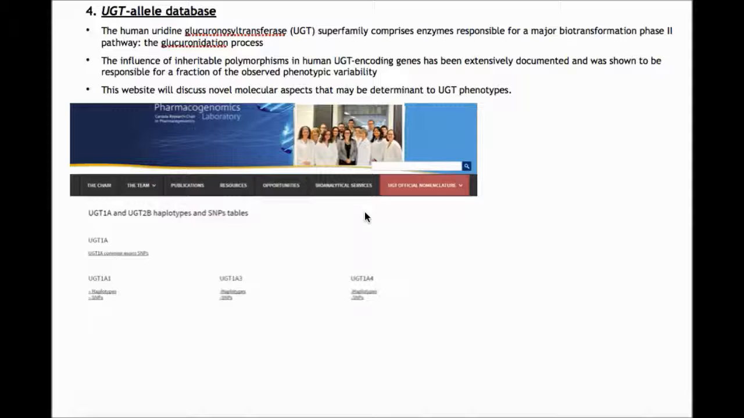Number 4. UGT Allele Database. The human uridine glucuronosyltransferase UGT superfamily comprises enzymes responsible for a major biotransformation phase 2 pathway, the glucuronidation process. The influence of inheritable polymorphisms in human UGT encoding genes has been extensively documented and was shown to be responsible for a fraction of the observed phenotypic variability. This website will discuss novel molecular aspects that may be determinant to UGT phenotypes.